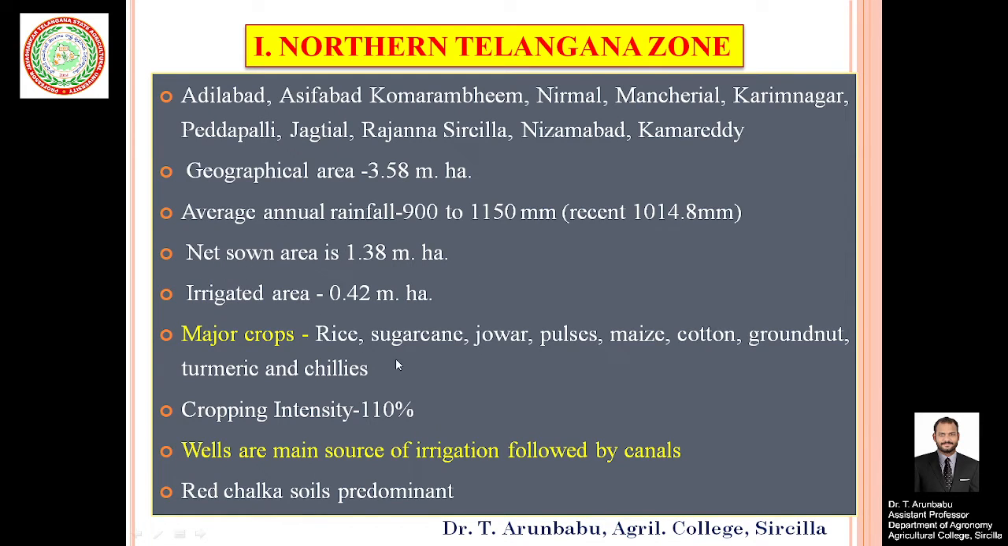and the major crops cultivated in this zone are rice, sugarcane, jowar, pulses, maize, cotton, groundnut, turmeric and chilies. The cropping intensity is 110%, and wells are the main source of irrigation, followed by canals in this region, and red chalka soils are predominant in this region.